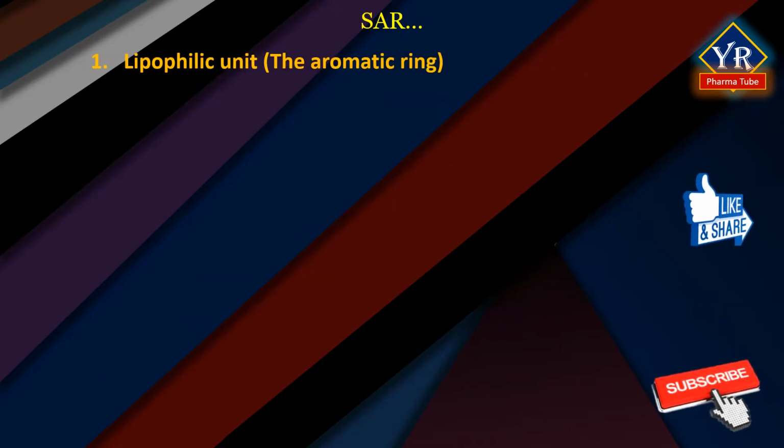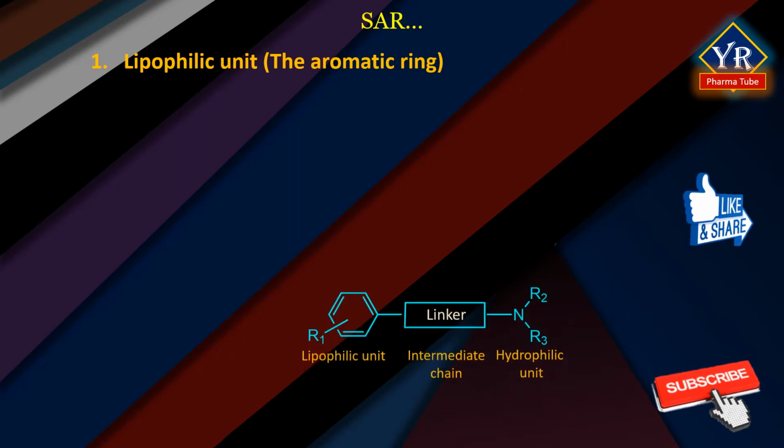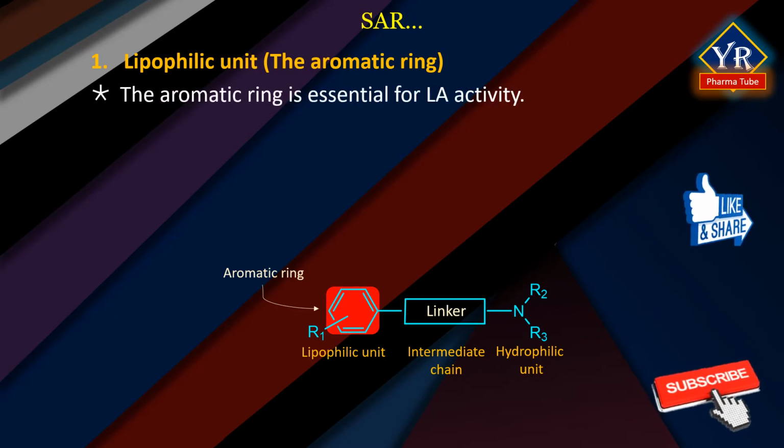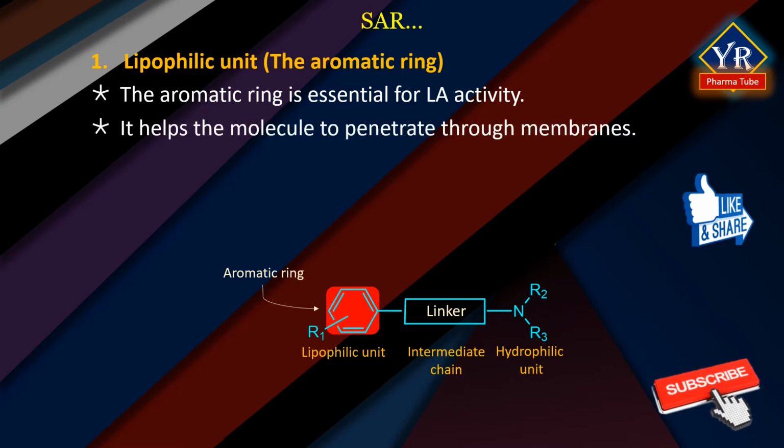The lipophilic unit or the aromatic ring. The lipophilic unit is usually an aromatic ring which may or may not be substituted. The aromatic ring of the molecule is essential for local anesthetic activity. It adds lipophilicity to the anesthetic and helps the molecule penetrate through biological membranes.